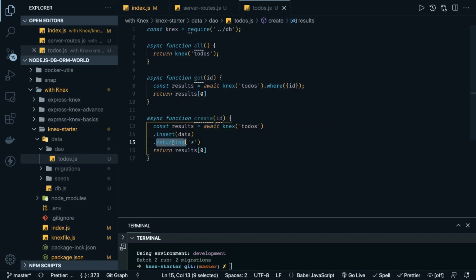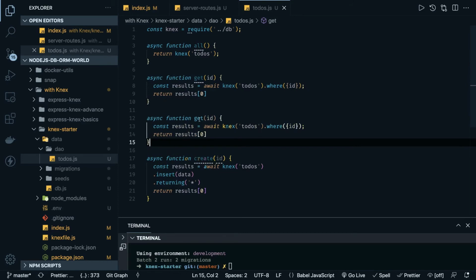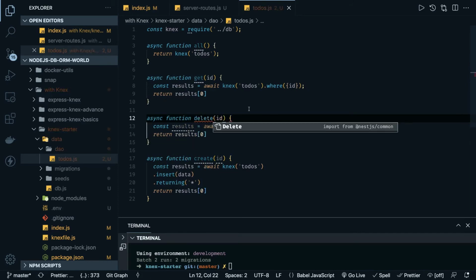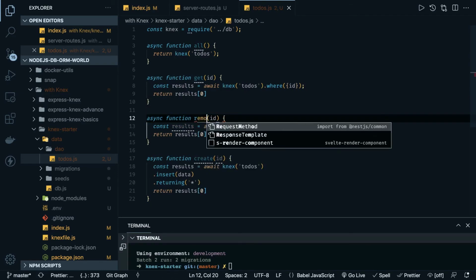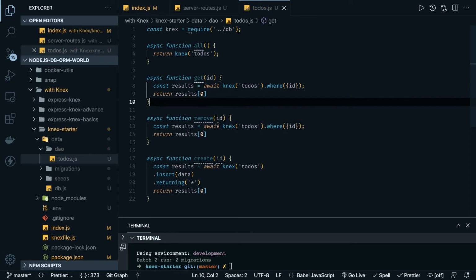Insert the data and return all the columns from the table, and then simply you can add update and delete also, which is simple, I think. Async delete should be based on the id. Let's call it remove, because delete is already a JavaScript keyword.